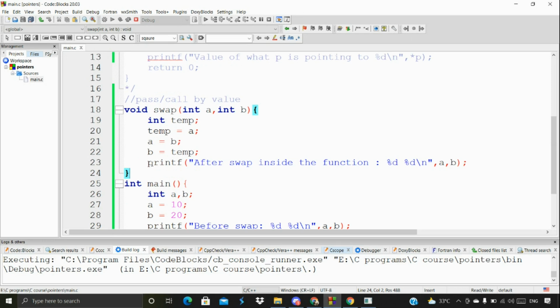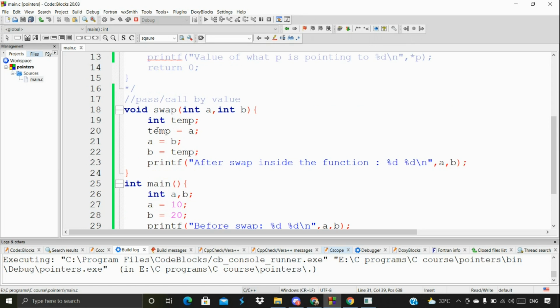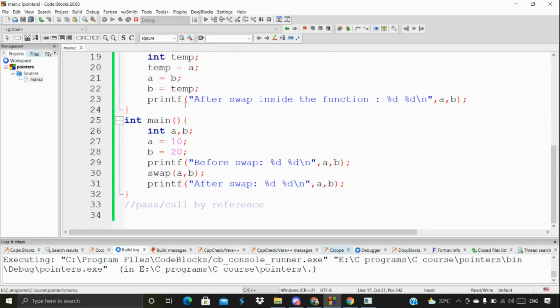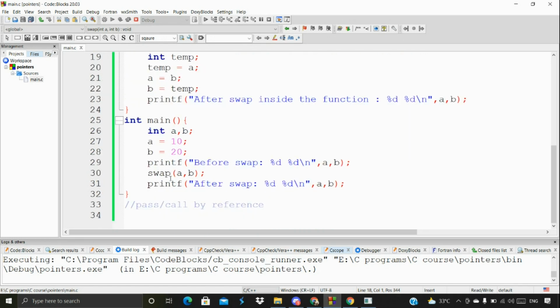Whenever you use functions, if it is a void type of function, then you have to print it there itself. Either you can use a return type, return the value, store it here and then print. In that way you can do it. So this is what call by value is. It is not going to store inside the memory, so everything will be discarded, and that's the reason. Either we have to use a return type, return it, store it somewhere, and then print it. You can do it either way. You have that option, or else we have one more option, which is called by reference, that we're going to look into right now.